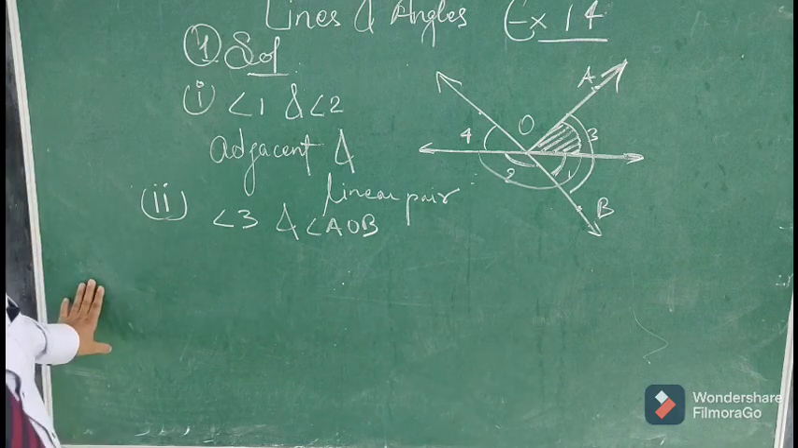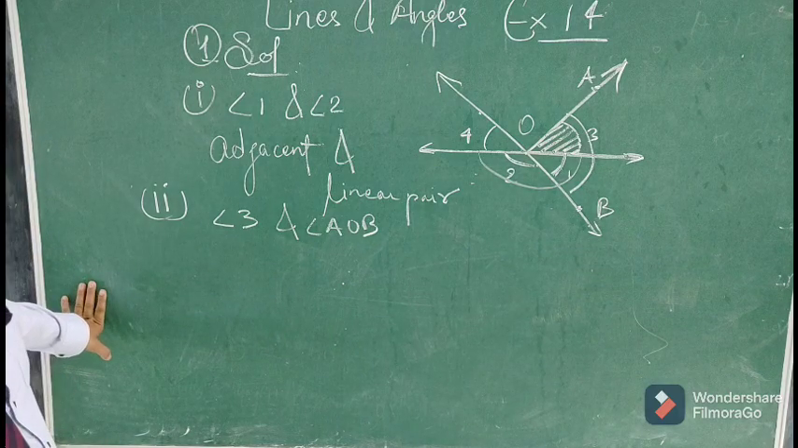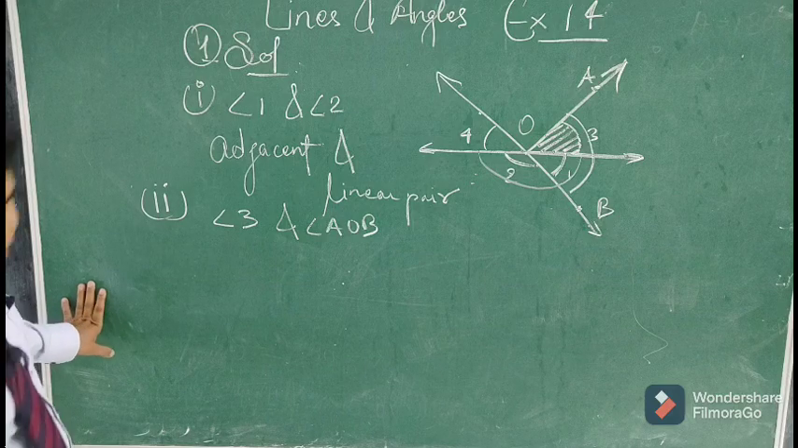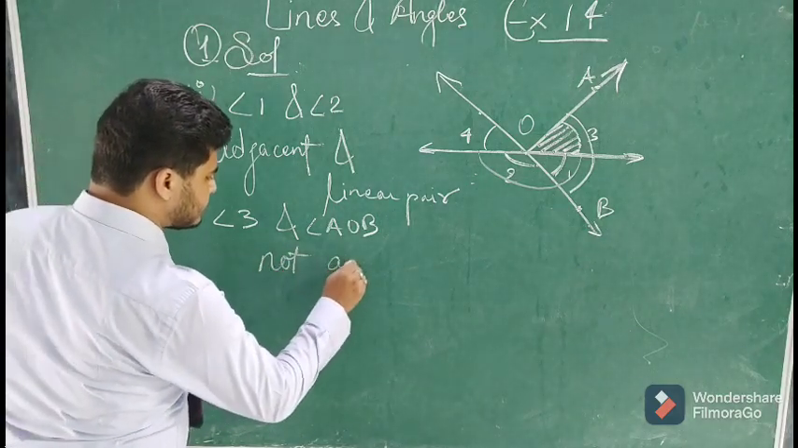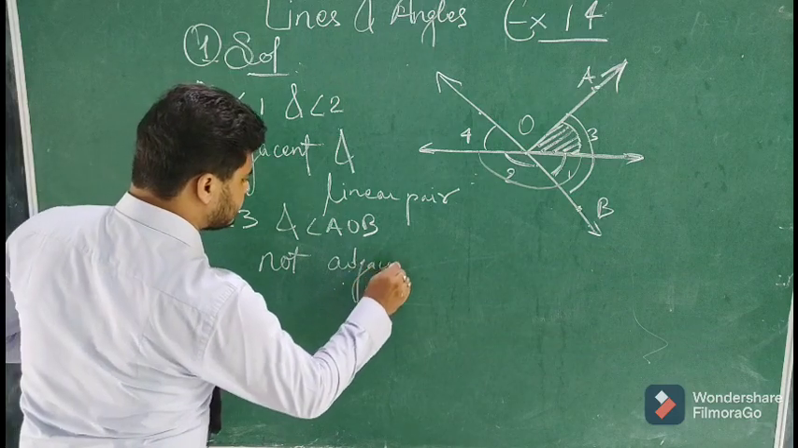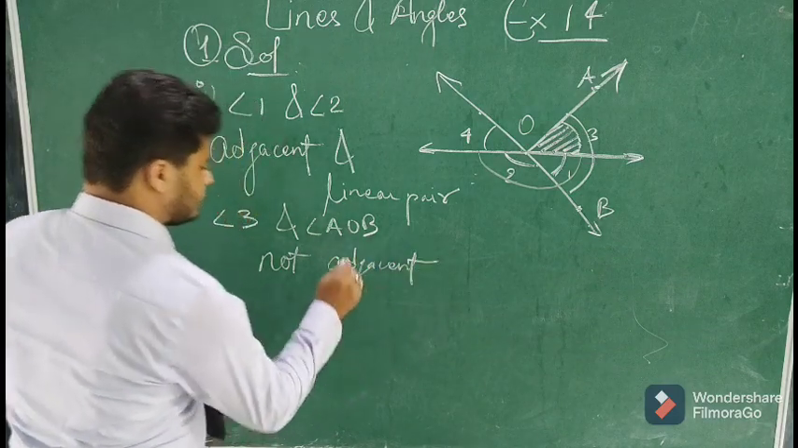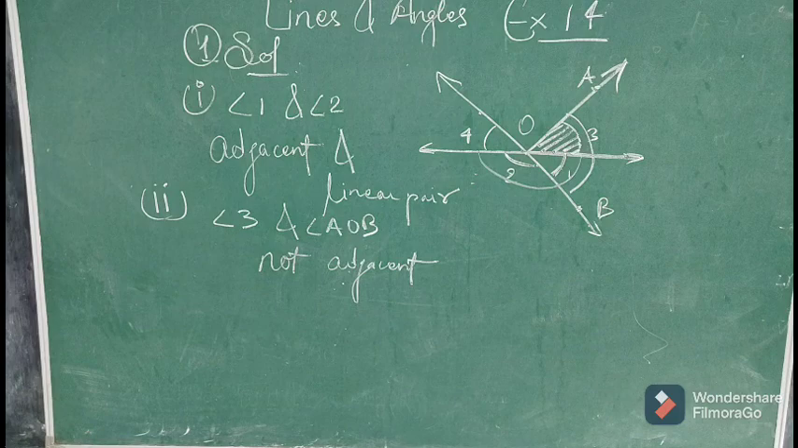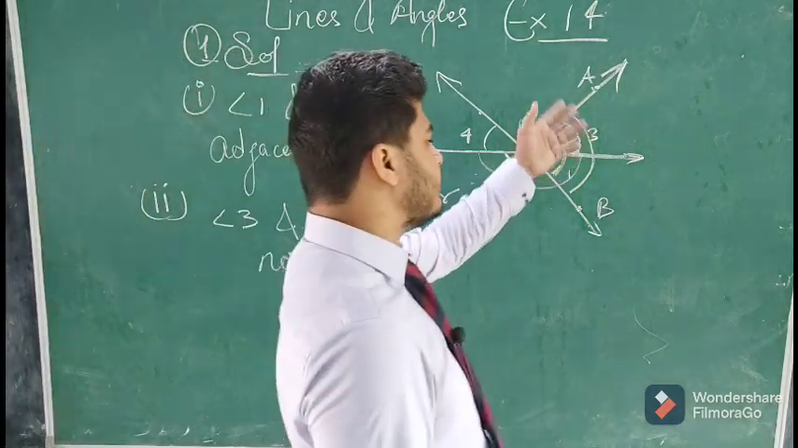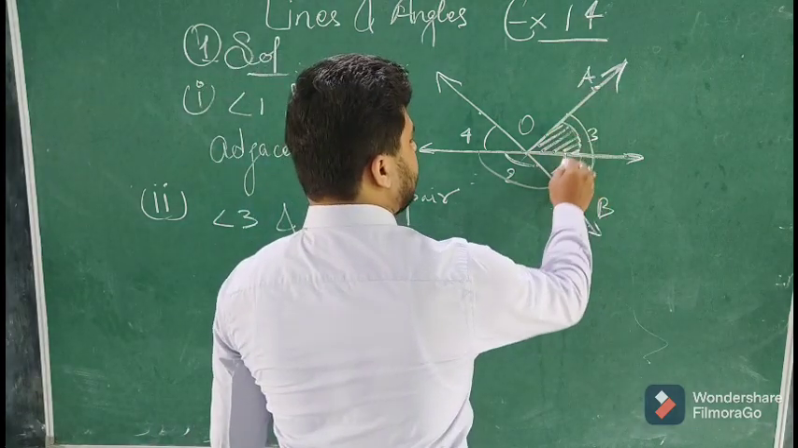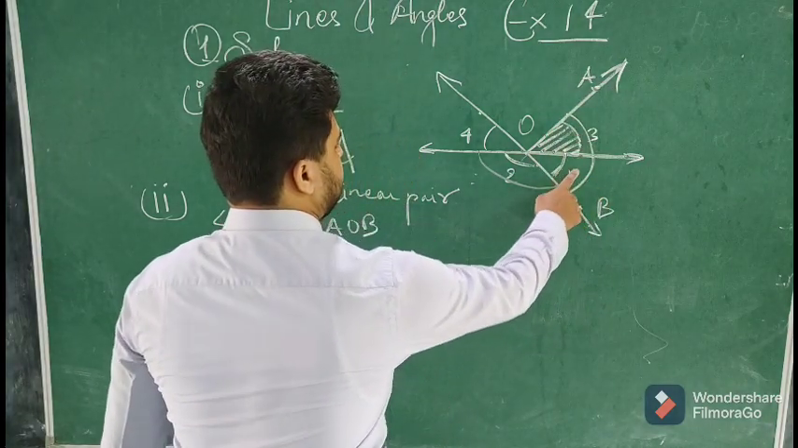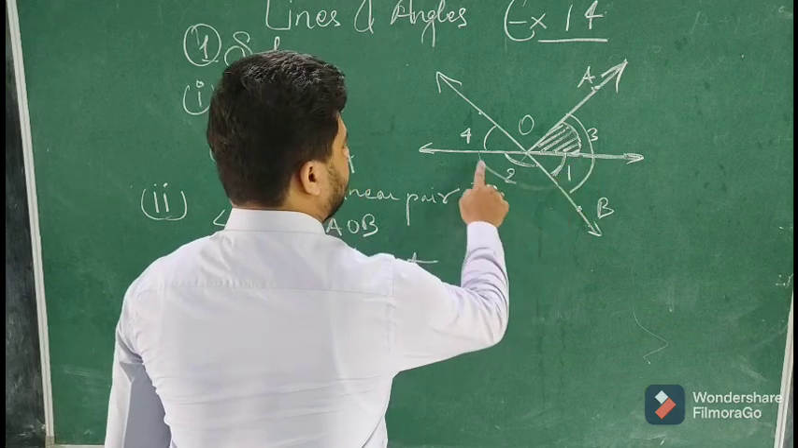So we will say that they are not adjacent, because the option available is either adjacent or not adjacent. So they are not adjacent because angle 3 is lying inside the angle AOB. Angle AOB is the sum of angle 3 and angle 1.